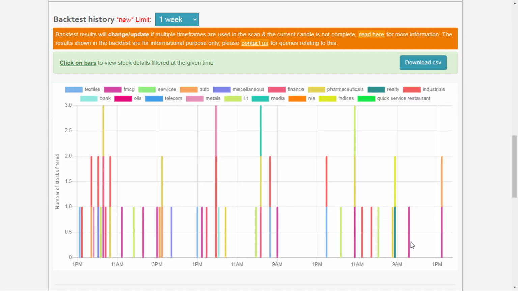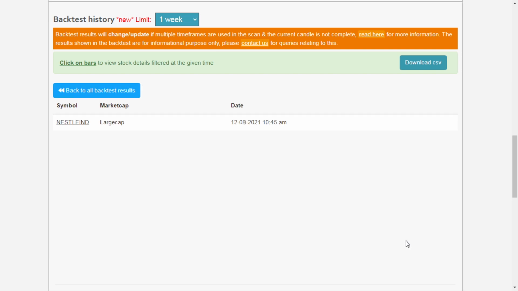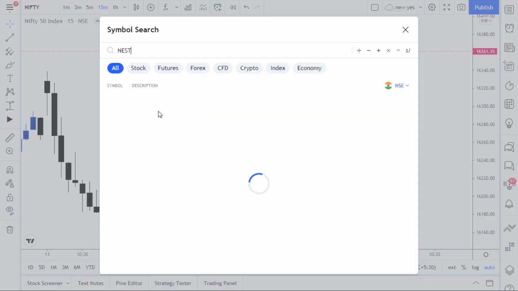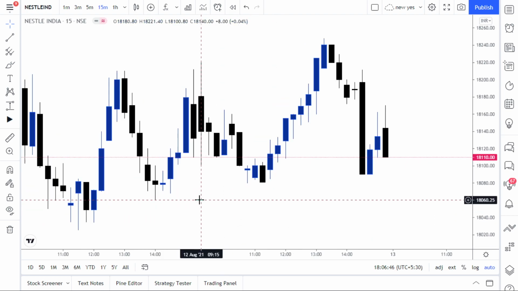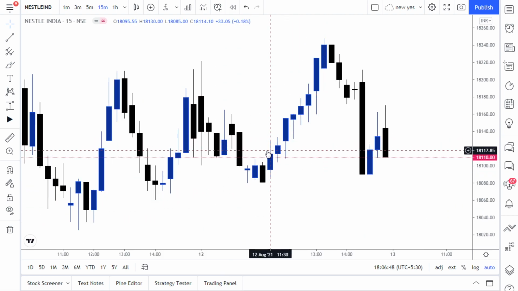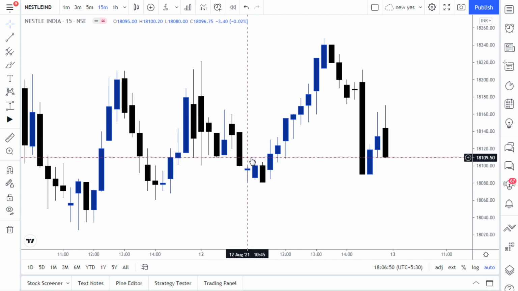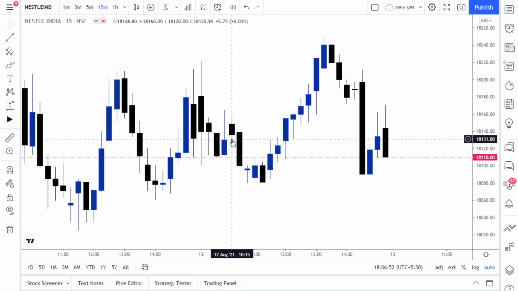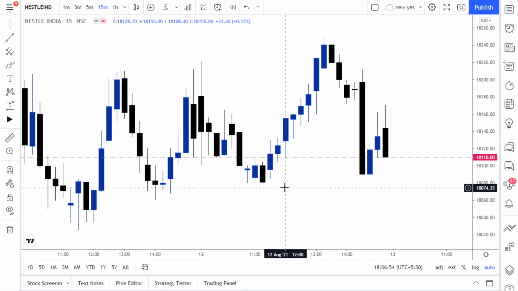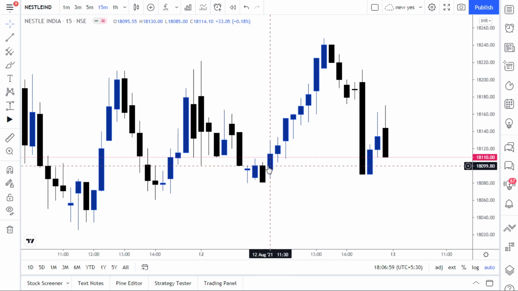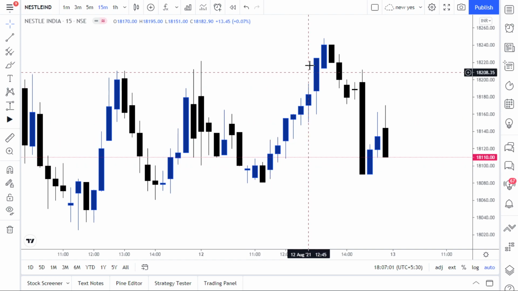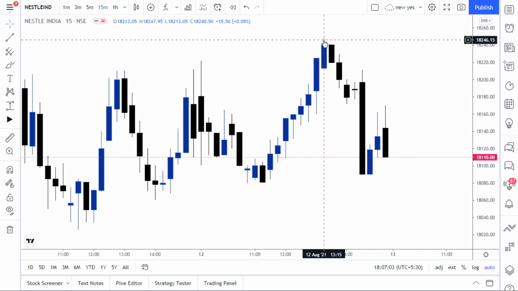So the second one, which forms around 10:45, is Nestle India. So let's go for that Nestle India. What happened at 10:45? This is a 15-minute candle here. Exactly, the market opened here and made a low, and exactly the low is the bottom, and once the market broke that high of 18,100, it went up to 18,247.